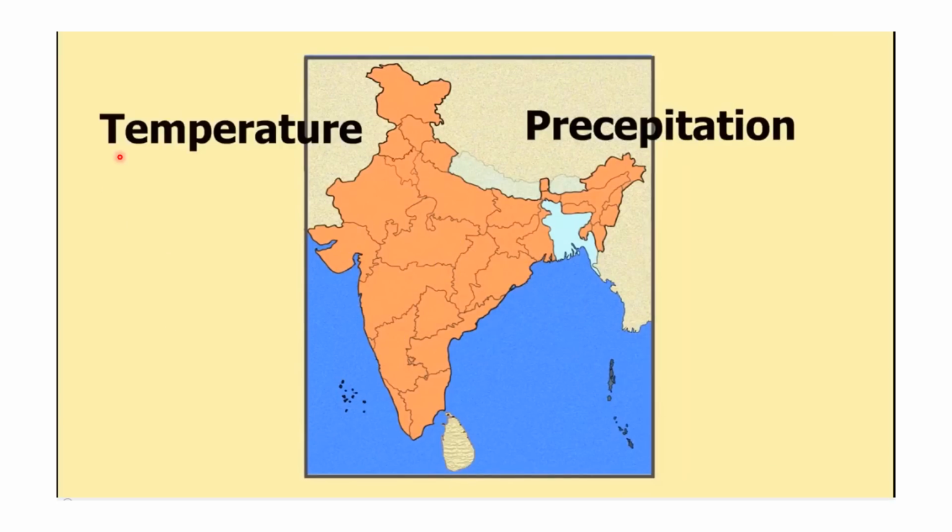Now there are two important aspects which affect the climate of India. Number one, temperature, and number two, precipitation. When you look at the temperature condition of the whole of India, you will find that there is a great difference between the north and south as well as the west and east. The north has the Himalayas, a mountainous area, and it is also landlocked. There are countries on all sides of India. Therefore, it is far away from the influence of the sea, so the winter seasons will be severe and the summer seasons also will be severe.